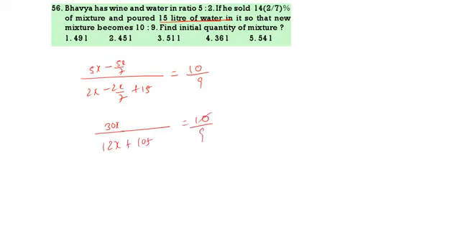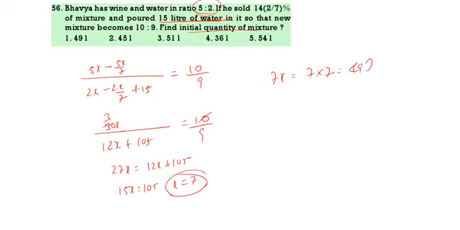Now 10 ones, 10 threes. So 27x is equal to 12x plus 105. So 15x is equal to 105. X value 7. Find the initial mixture. Initial mixture is 7x. So what is 7 into 7? 49 liters. 49 liters is the correct answer.